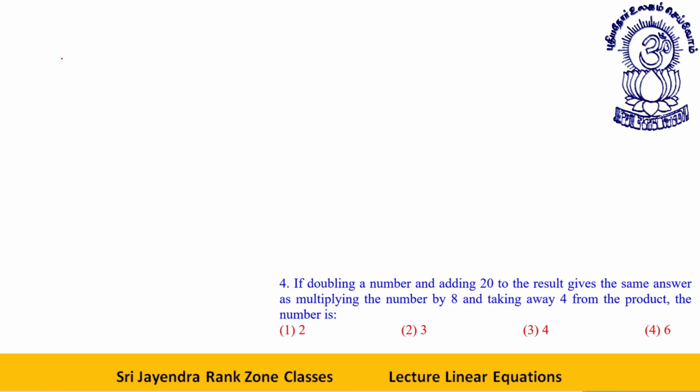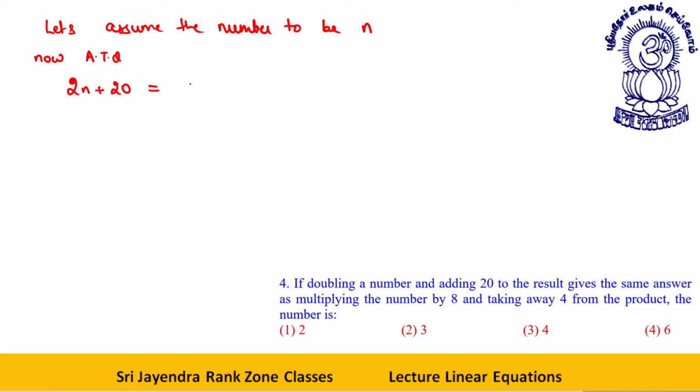If doubling a number and adding 20 to the number gives the same number. First of all, let's assume the number to be n. Now, according to the question, what is given to us? Doubling a number n and adding 20 to the result gives the same answer as multiplying the number by 8 and taking away 4 from the product.